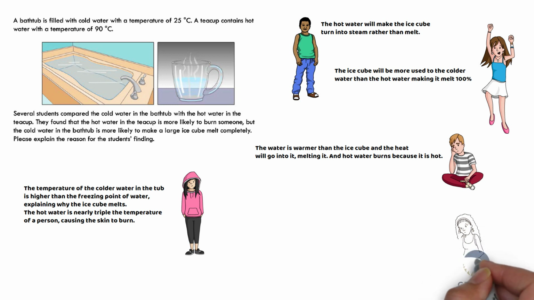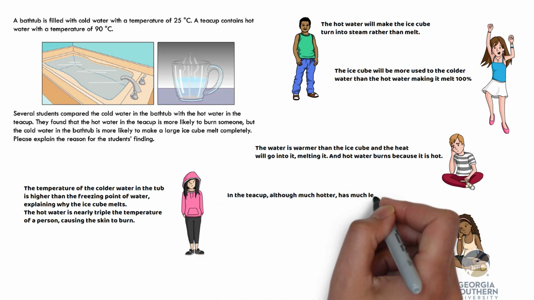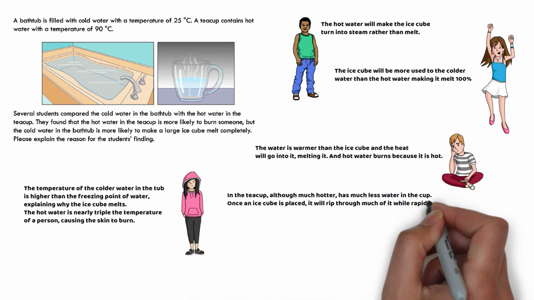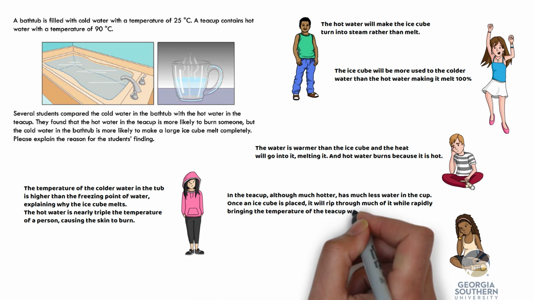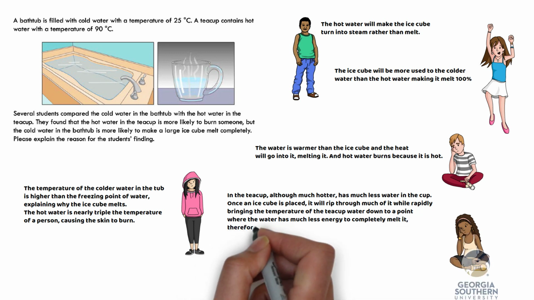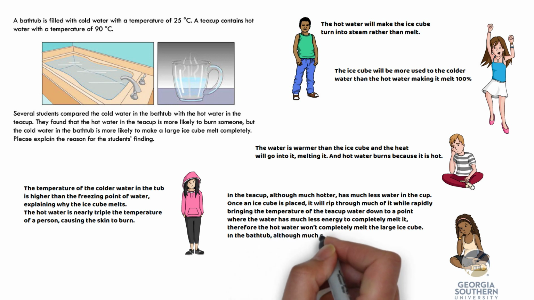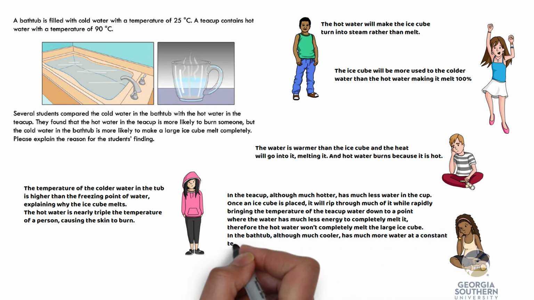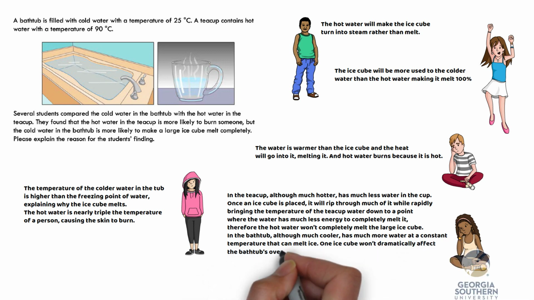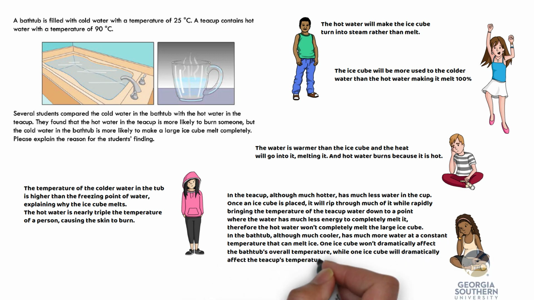Lily: in the teacup, although much hotter, has much less water in the cup. Once an ice cube is placed, it will rip through much of it while rapidly bringing the temperature of the teacup water down to a point where the water has much less energy to completely melt it. Therefore, the hot water won't completely melt the large ice cube. In the bathtub, although much cooler, has much more water at a constant temperature that can melt ice. One ice cube won't dramatically affect the bathtub's overall temperature, while one ice cube will dramatically affect the teacup's temperature.